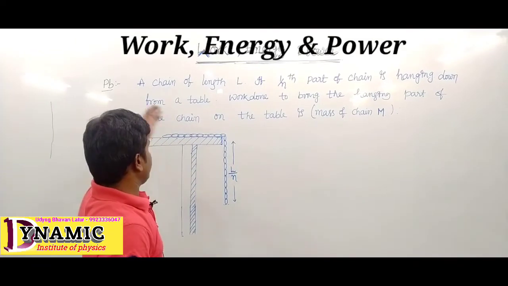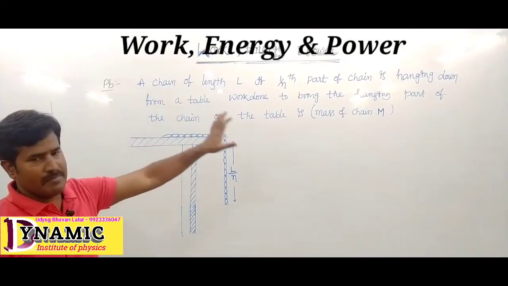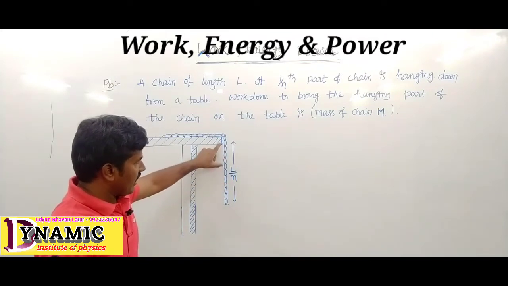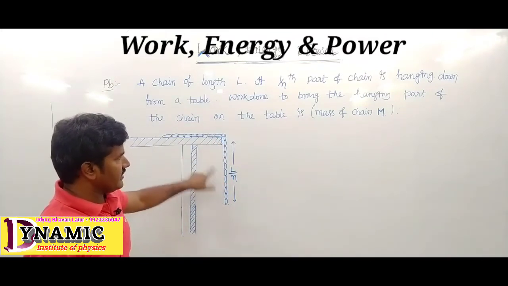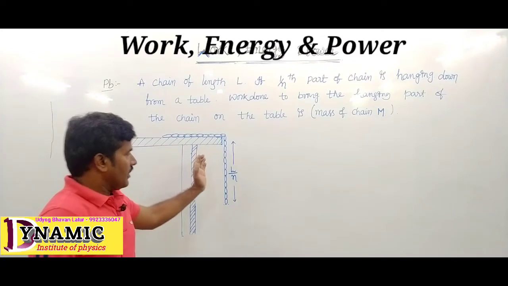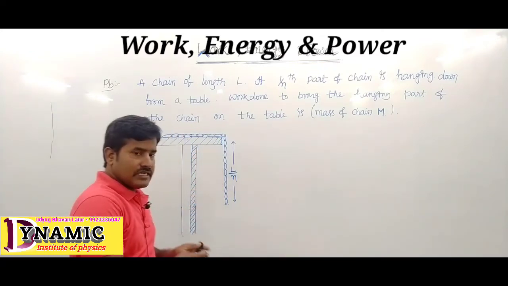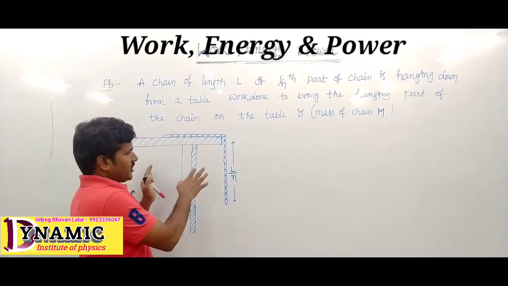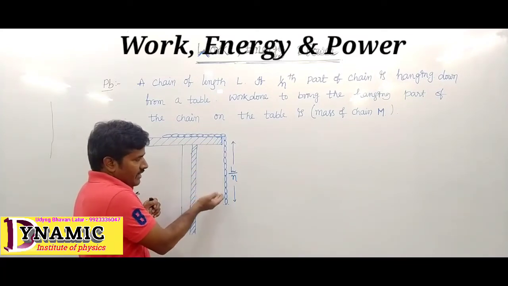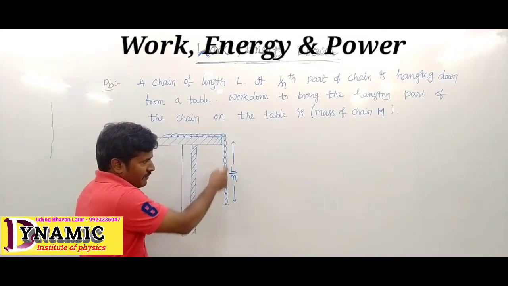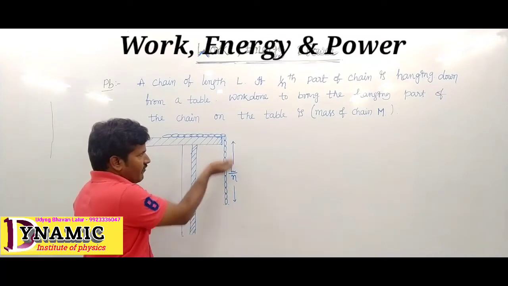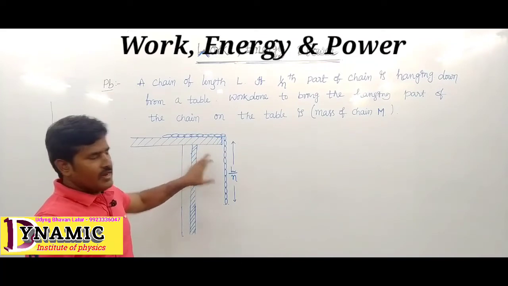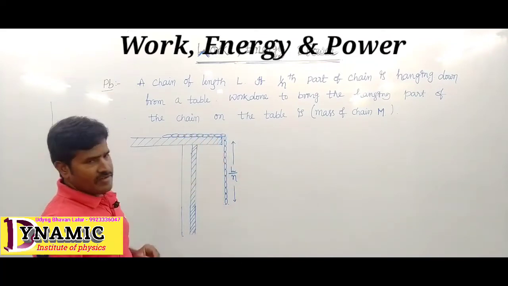This question is given a chain of length L, mass M. 1/nth part is outside the table. The amount of work required to place the chain on the table. What is the condition? Very simple. Here L by nth part is outside. How much work is needed to place this chain back onto the table?